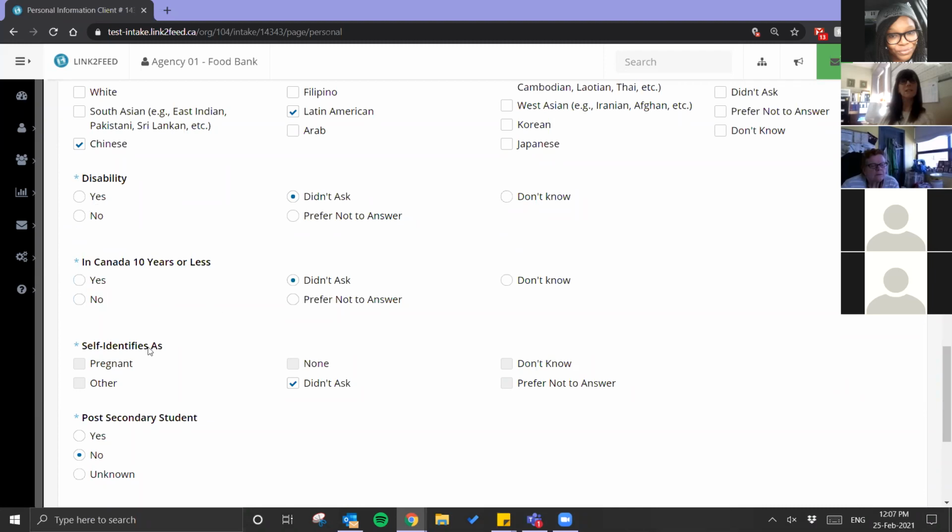In my test site here, I'm also tracking an additional option in this field, self-identifies as, because I still want to track if people are pregnant. But if that wasn't there, all that's left, as you can see, are other, none, and then these 3 options here.